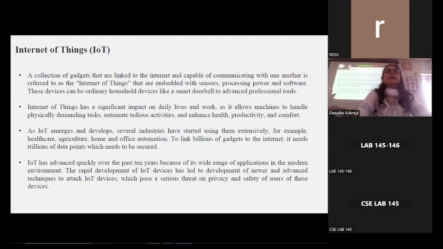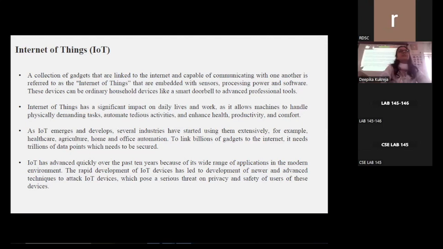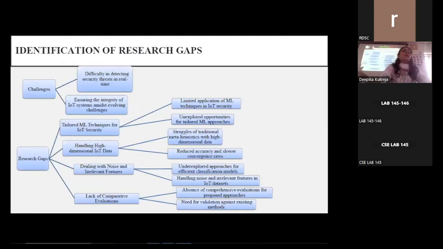The existing ML techniques are not tailored for IoT security, where they have limited application. Another research gap is difficulty in handling high-dimensional IoT data. Another is difficulty in dealing with noise and irrelevant features. And another research gap that has been identified is the lack of comparative evaluations.